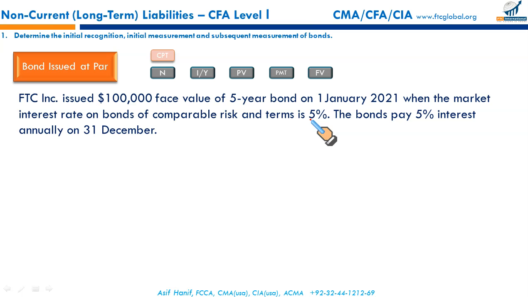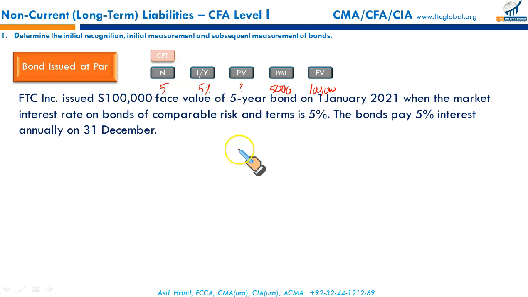issue price. So if you plug into your financial calculator, the term is 5, the effective rate per period is 5, present value is to be calculated, the interest payment will be 5% of the face value, that is 5,000, and the face value that will be redeemed at maturity is $100,000. If you plug in all these numbers, you will get the present value of the bond.